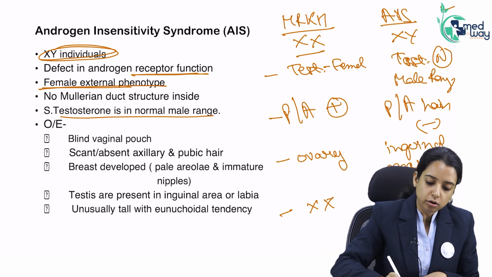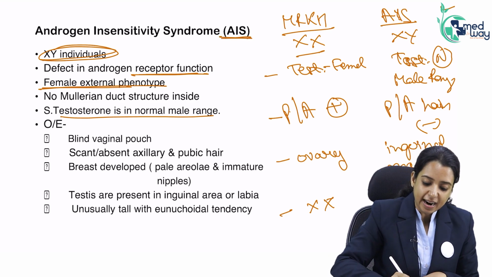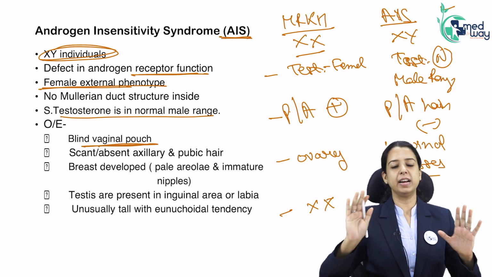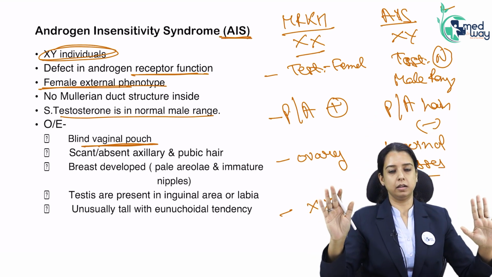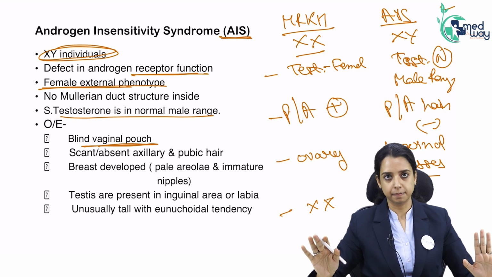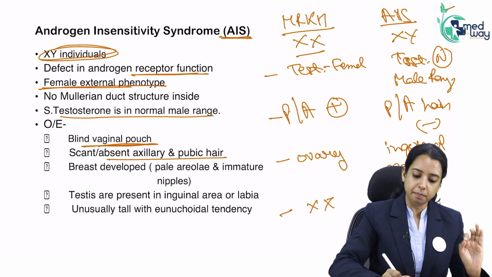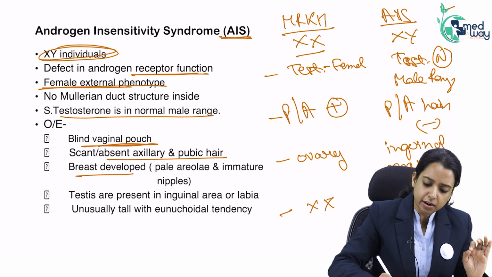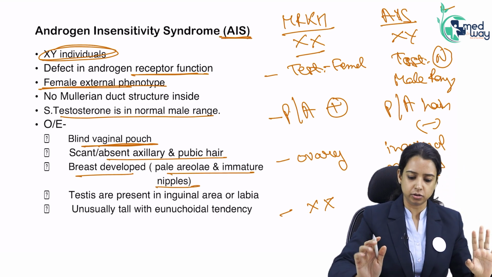Testosterone is in normal male range in androgen insensitivity syndrome, right? There is a blind vaginal pouch. Whenever a blind vaginal pouch is given, it means the vaginal pouch is small, and above that there is nothing. It means there is no uterus or vagina. So, blind vaginal pouch, absent pubic and axillary hair, breast developed, but areola is pale and nipples are immature. But yes, it is developed breast.